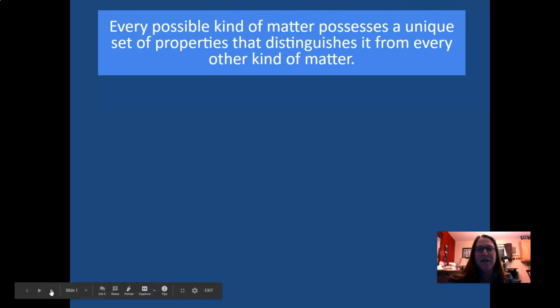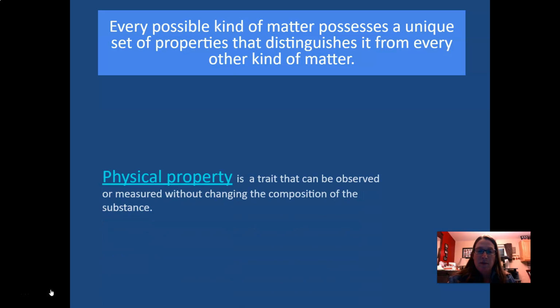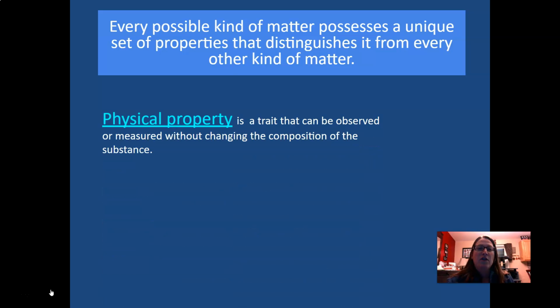Properties of matter are traits that substances have that help you to describe it and distinguish it from other types of matter. Okay, we categorize matter in terms of either physical properties. These are properties that you can observe or measure, and they don't change what the substance is made of.